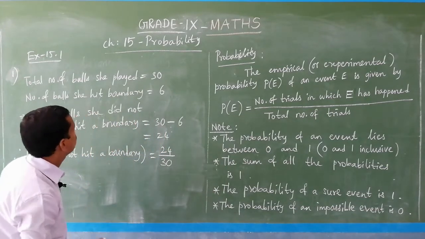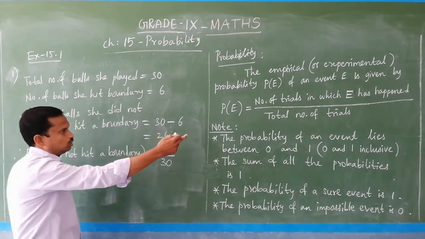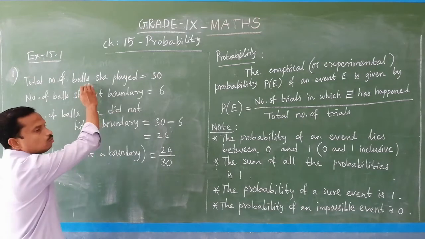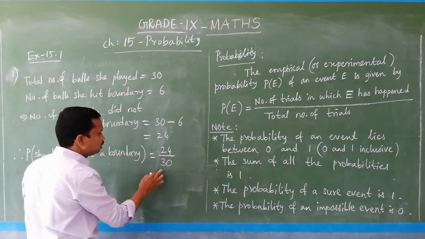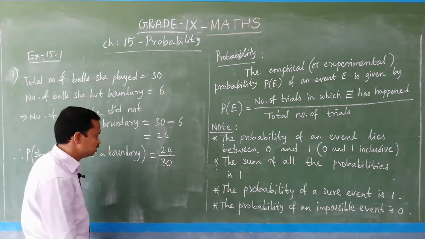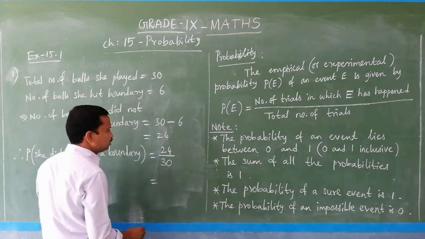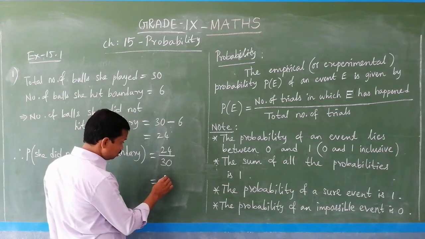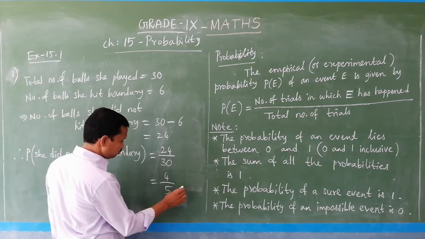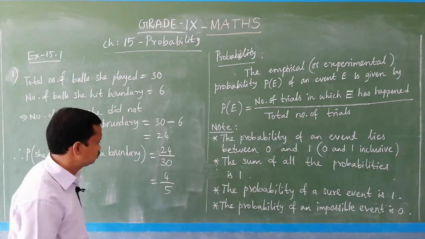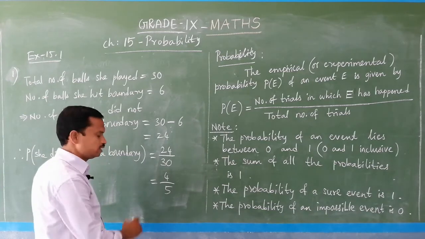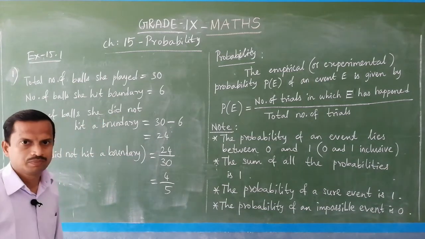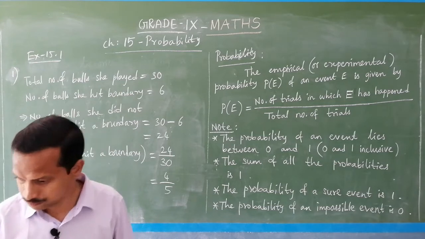So total number of balls she played is 30. So 24 by 30 is the answer, and if you want you can simplify using the common table. So 6 4s are 24, 6 5s are 30, so 4 by 5. So this is the final value of the probability. And now we move to the next question.